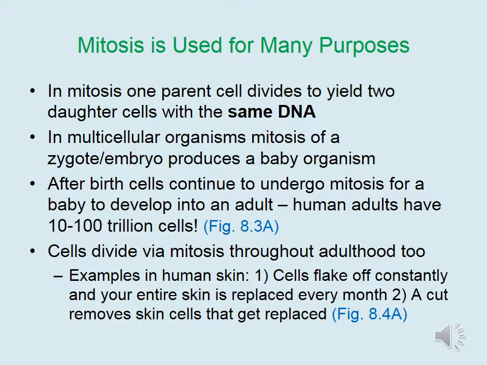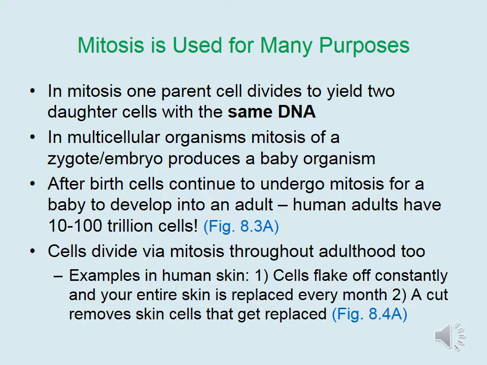Keep in mind that human adults have somewhere between 10 to 100 trillion cells. Therefore, we all start as the fusion of a sperm and egg cell, so in other words as one cell, and by the time we reach adulthood, our cells have divided enough to yield 10 to 100 trillion cells.